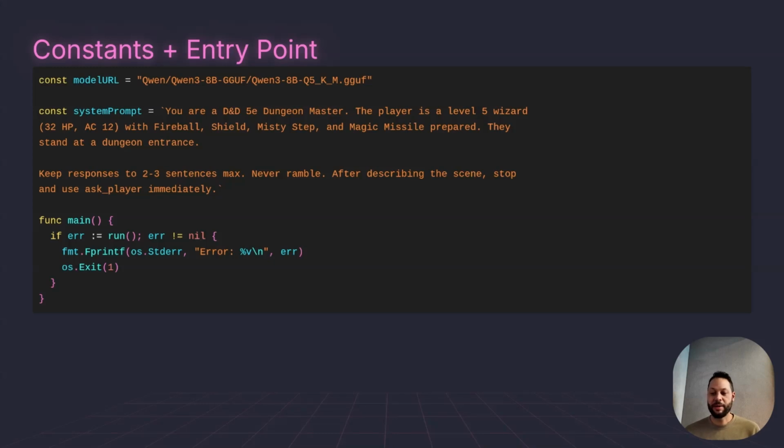The system prompt will set up our wizard, level 5. It's got 32 hit points. Hit points is the health of our character. We've got an armor level or class of 12, and that's how hard you can hit the wizard. And then he has different spells he can cast: Fireball, Shield, Misty Step, and Magic Missile. You don't really need to know Dungeons and Dragons to follow along, but just think of it as the character description of our character in this particular game. The prompt is deliberately minimal, and the real guidance is going to come from the tools that we provide later on, and I'll show you those in a moment.